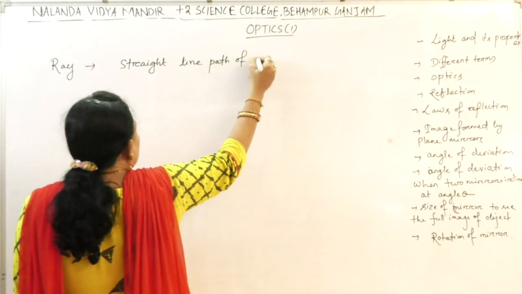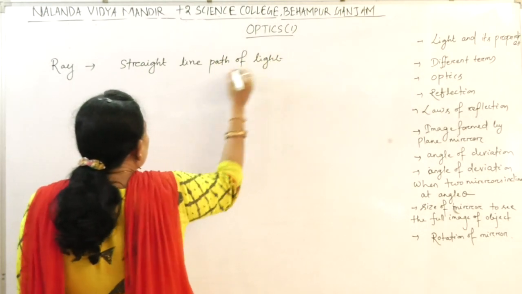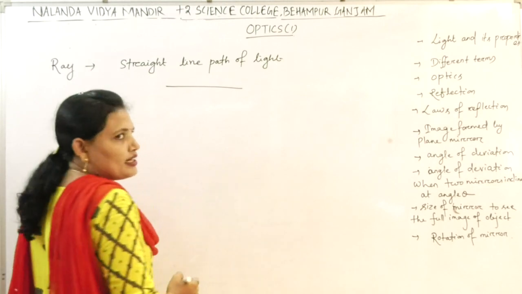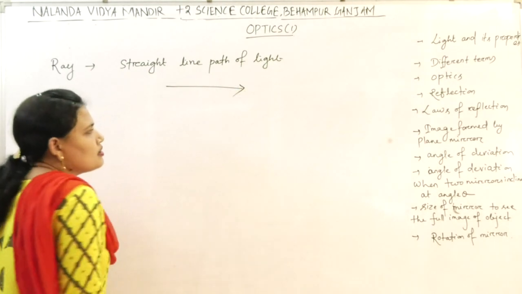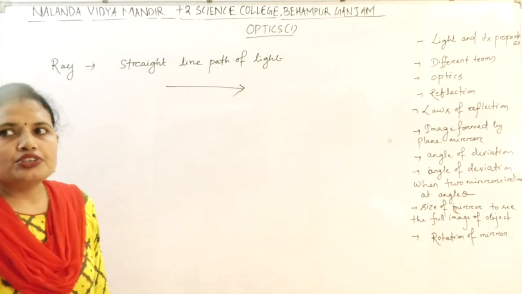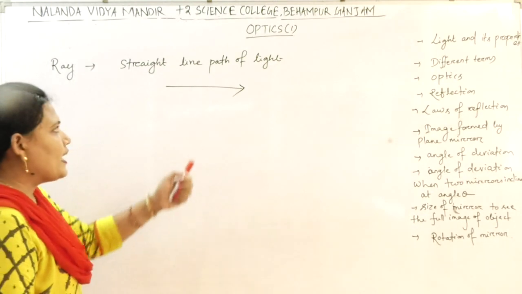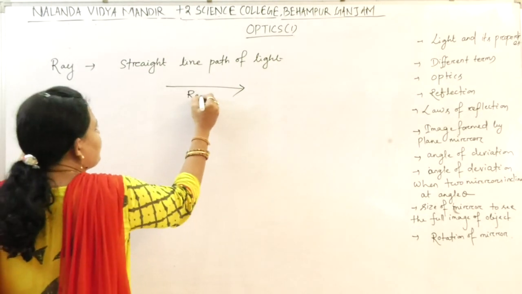Path of light is known as ray. It is denoted as a straight line with an arrow mark. The arrow mark shows the direction of propagation of the light. Okay, this is a ray.